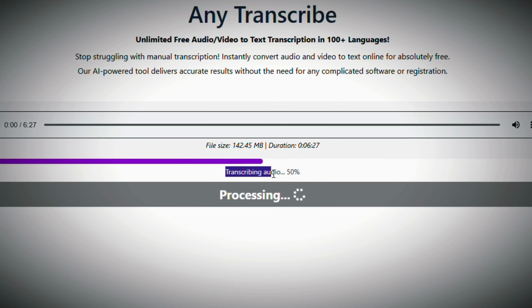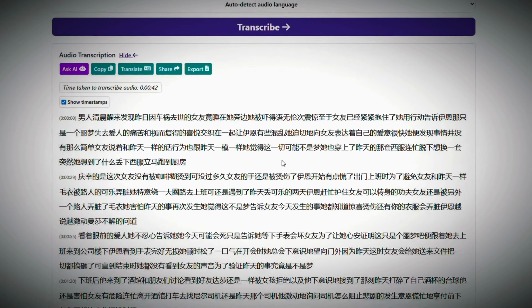Now, if you look here, you'll see it's already transcribing the audio for us. Perfect, we've got our Chinese transcript.